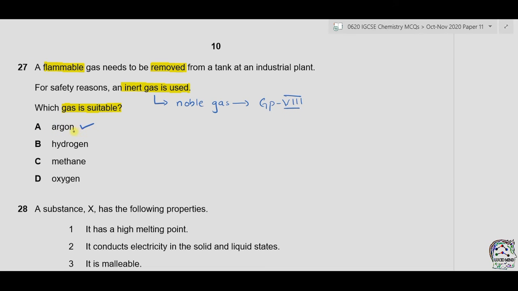Argon is a noble gas and it is also inert in nature. B is hydrogen. Hydrogen is highly flammable, so it will burn. C is methane. Methane is also a highly flammable gas. D is oxygen. Oxygen is also incorrect because it helps in the combustion process. The correct option is therefore A.